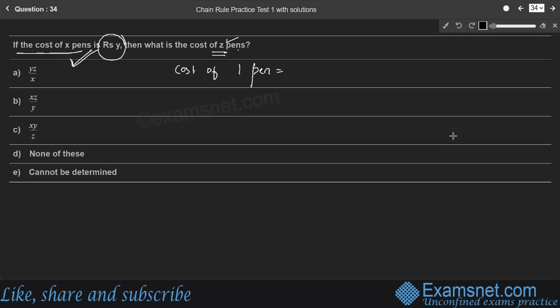For example, if 10 pens cost 100 rupees, so in place of X and Y, if you place 10 and 100, then what's the cost of 1 pen? 1 pen costs 100 by 10, which is 10 rupees. Like that, if the cost of X pens is Y rupees, what is the cost of 1 pen? So 1 pen costs Y by X rupees. Then what is the cost of Z pens?